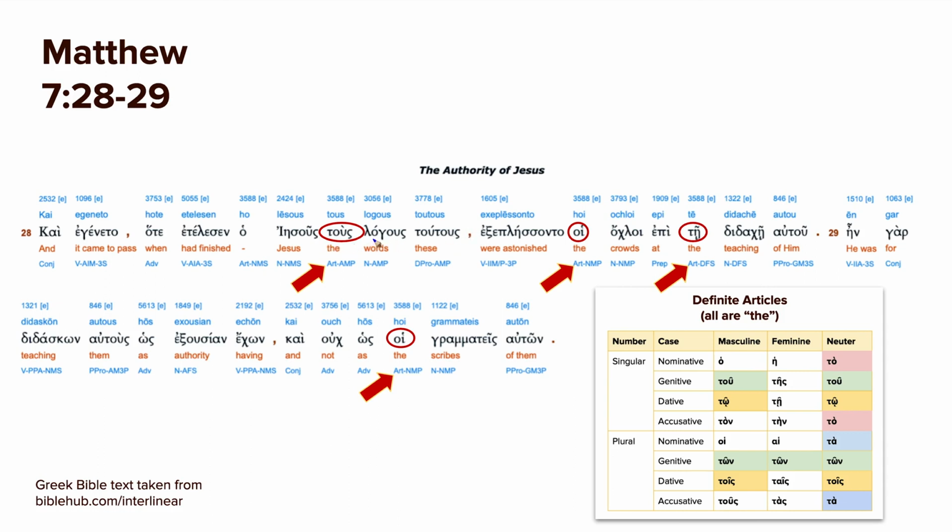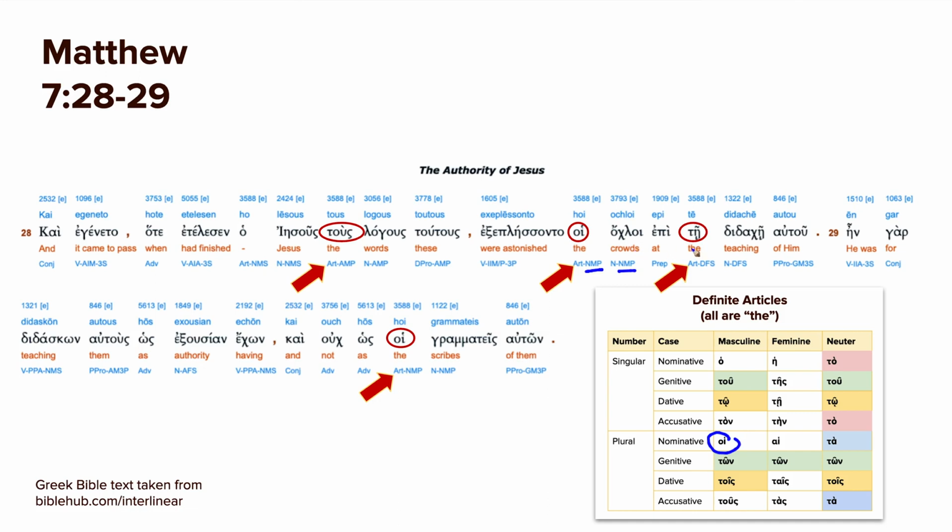So tous lagus tutus, hoi akloi, the crowds, nominative masculine plural, the subject of this sentence, and nominative masculine plural, definite article. So then we have epi te didake autu, at the teaching of him. So on the teaching.